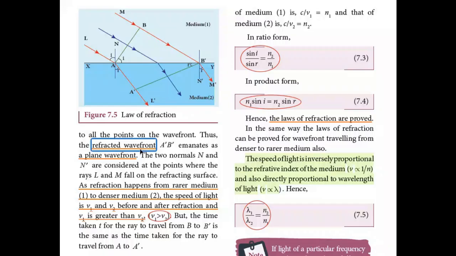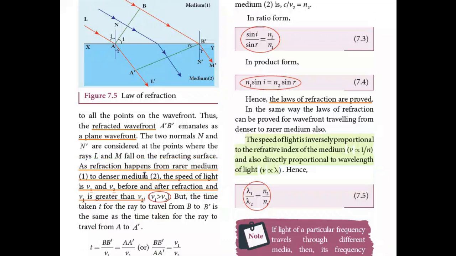Thus, the refracted wavefront A'B' emanates as a plane wavefront. The two normals N and N' are considered at the points where the rays L and M fall on the refracting surface. As refraction happens from rarer medium to denser medium, the speed of light is v1 and v2 before and after refraction, and v1 is greater than v2.